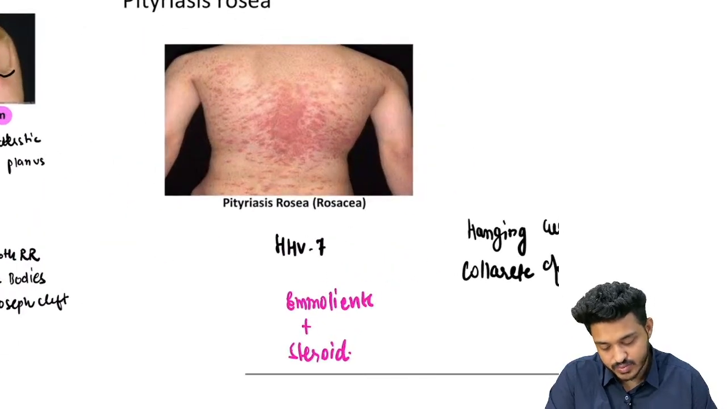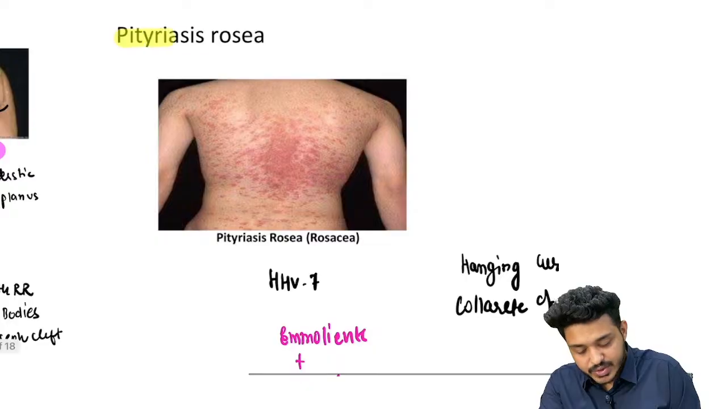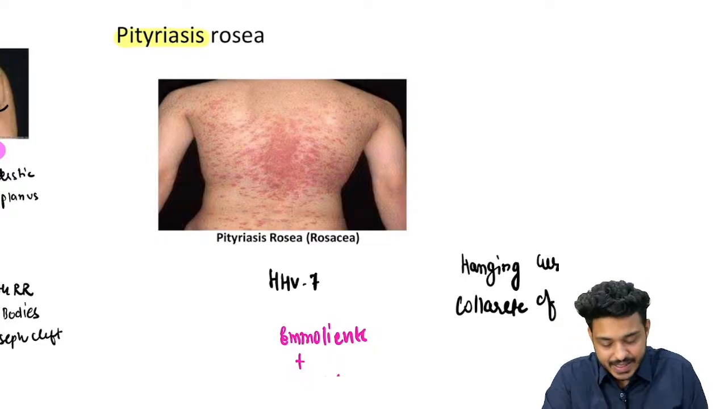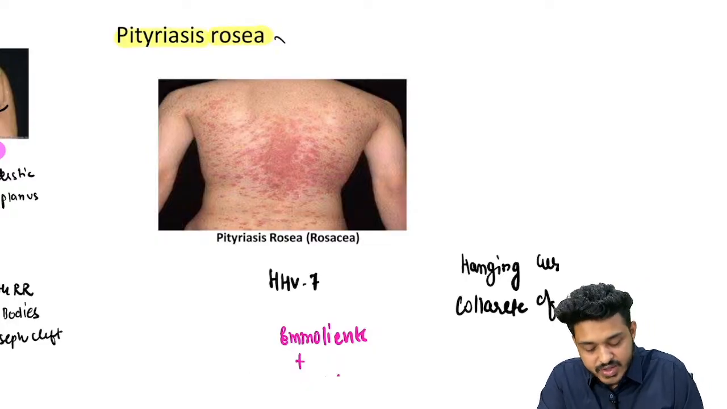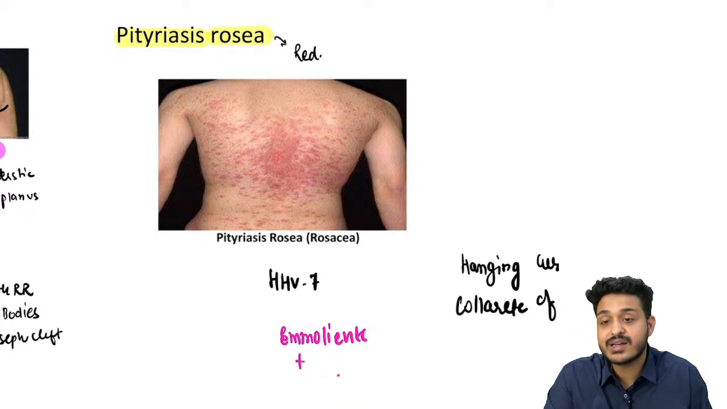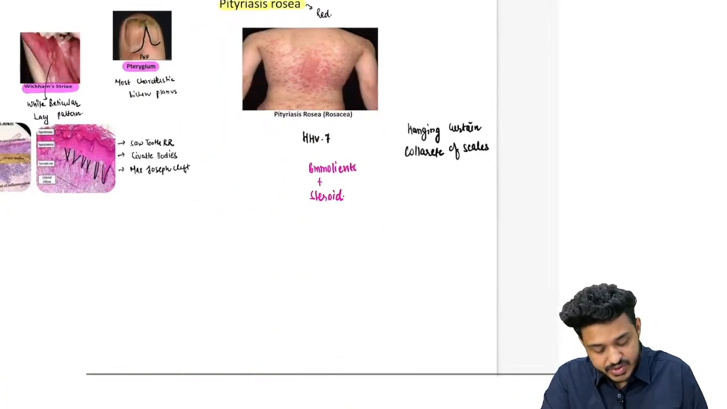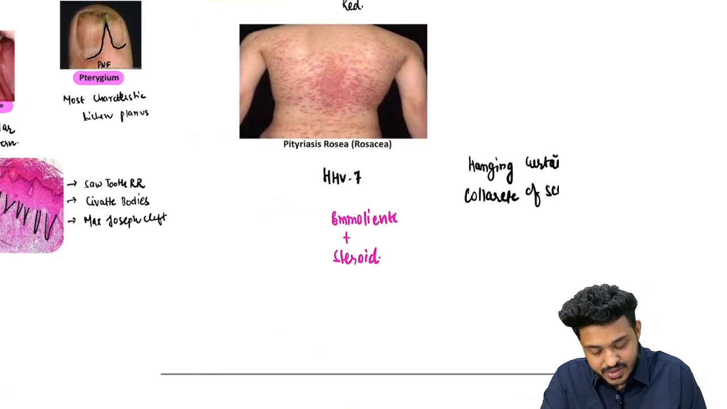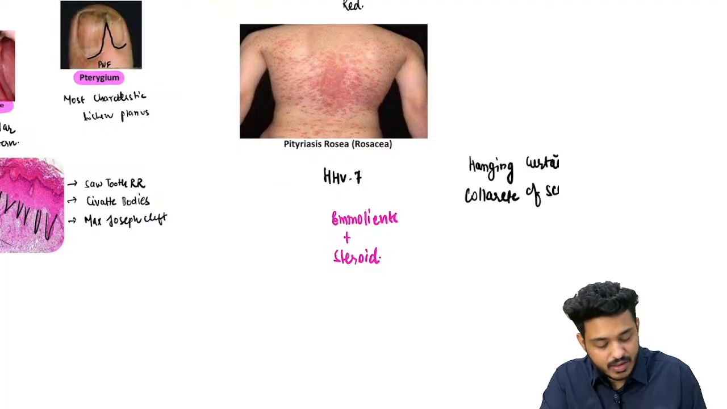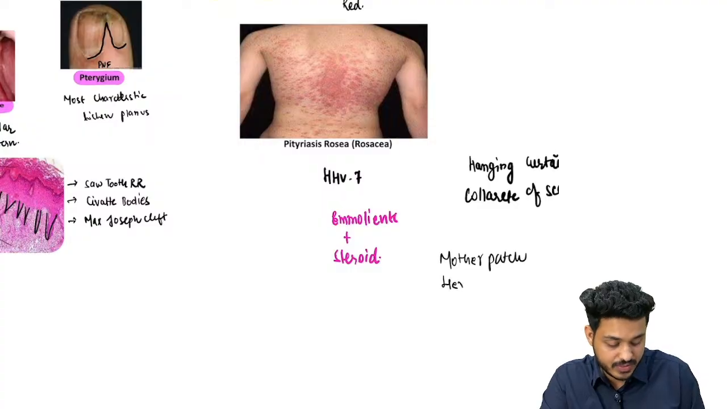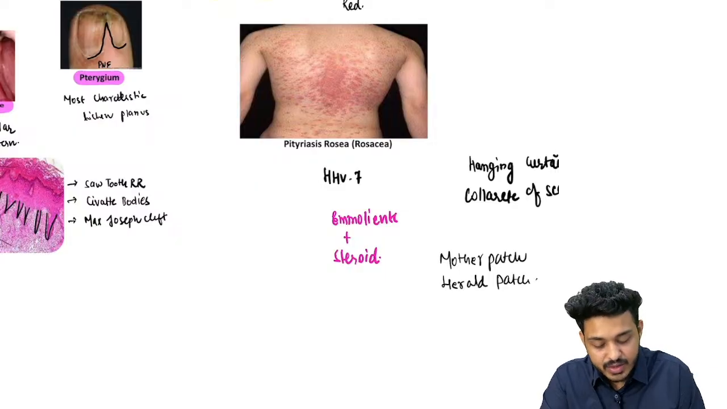So this is lichen planus. What about pityriasis rosea? I told you pityriasis means scaling. Rosea means red color lesions are going to be there. So you can appreciate here this person is having red color lesions, right? Important thing, the first lesion is known as the mother patch or herald patch.